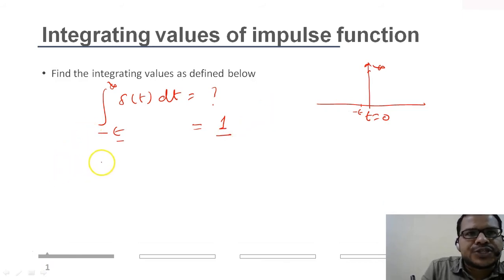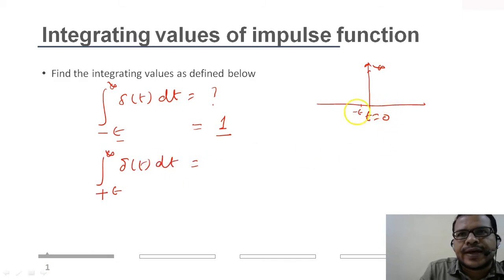If I take another time limit, let's start it from epsilon to infinity, delta t dt. In the first case it starts from minus epsilon, but in the second case it starts from epsilon. It starts from epsilon means it doesn't include the time instance t equal to 0. So the duration of time that I have defined doesn't include the impulse signal, and the integral will be 0.